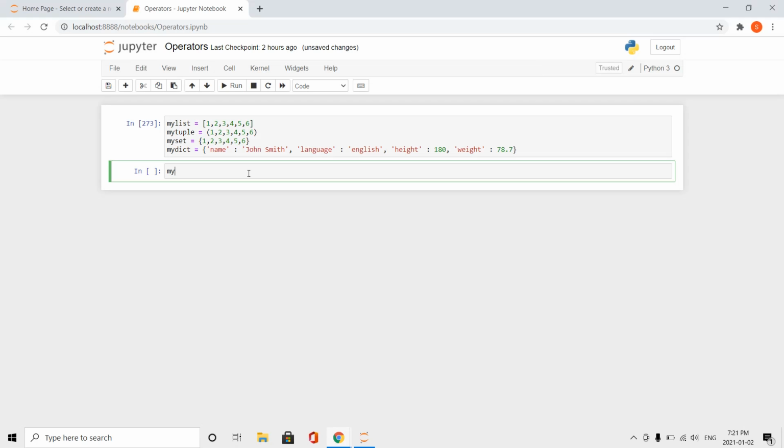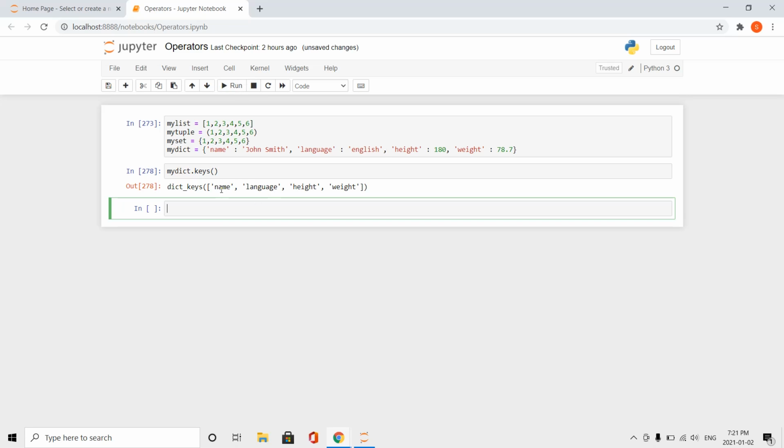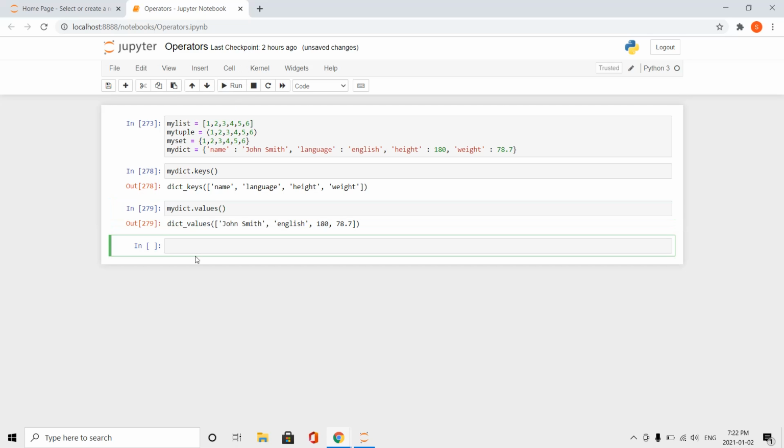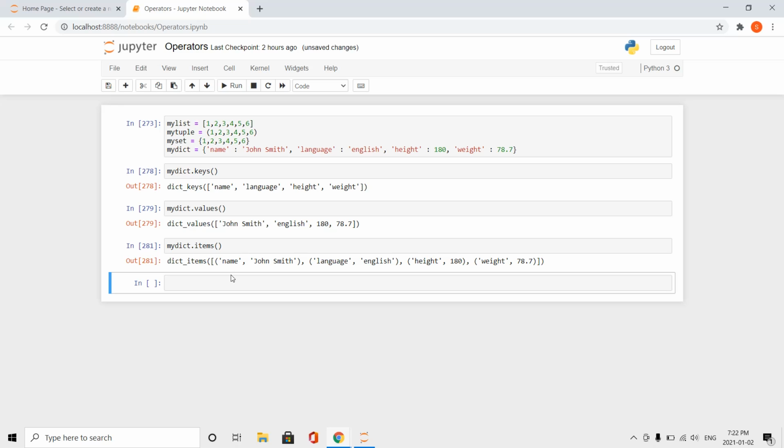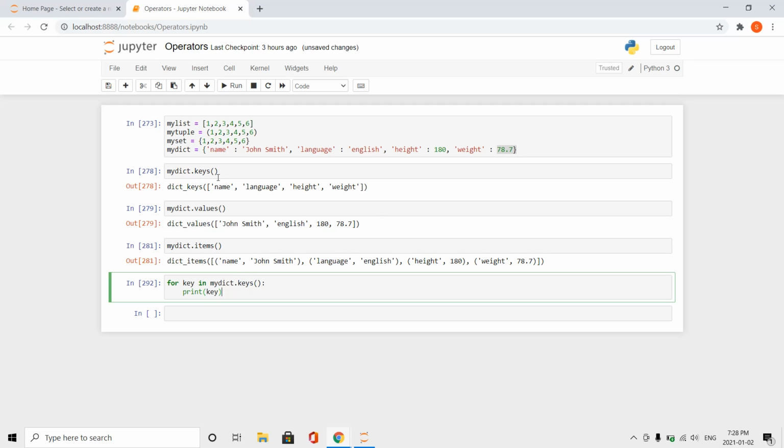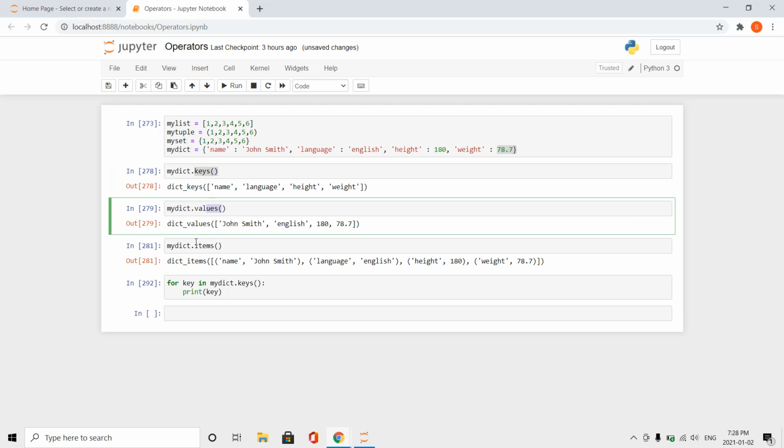Coming back to dictionaries, we can call the dictionary keys by doing the dictionary.keys function and get all of these: name, language, height, weight. We can do the same for the values in each dictionary, and as I said earlier, for the combination of both, which will return a list of tuples. So as I said, you can iterate through keys, values, or items.